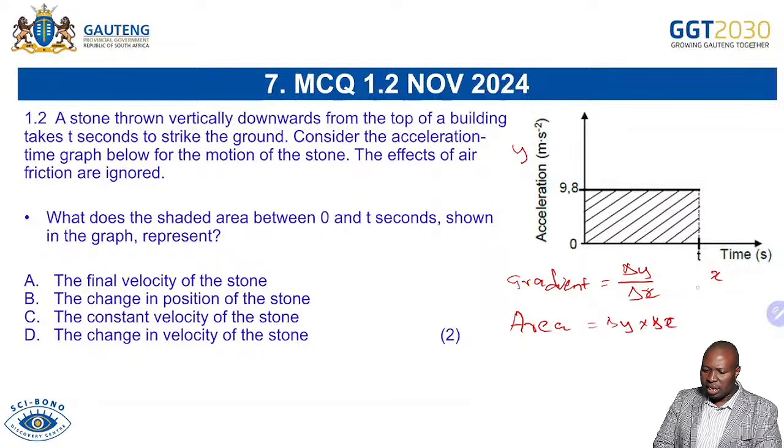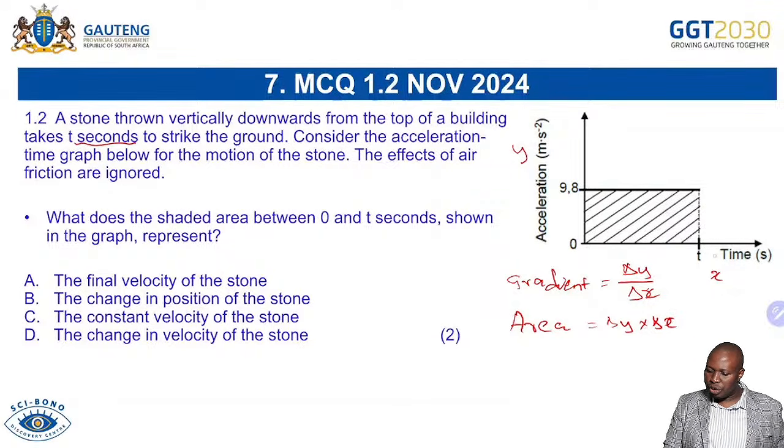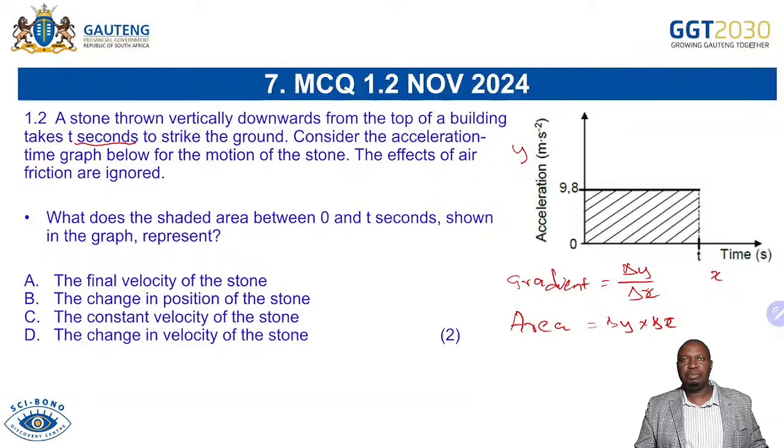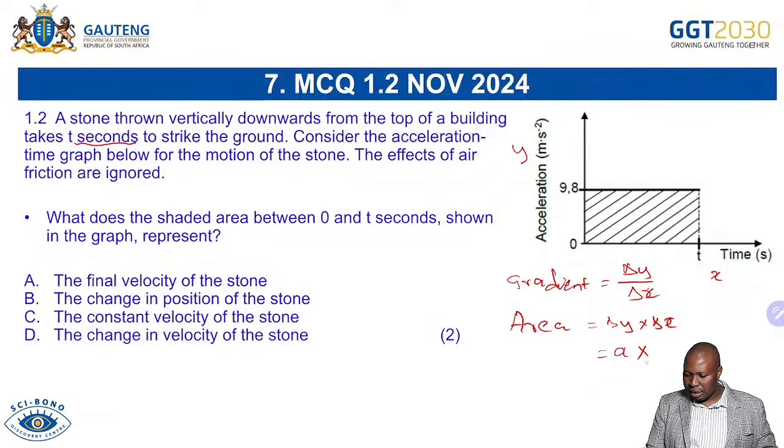Now, when you look at this question, they're saying a stone is thrown vertically downwards from the top of a building. It takes time, t seconds, as shown in the graph. Consider the acceleration time graph below for the motion of the stone. The effects of air friction are ignored. What does the shaded area from 0 to t seconds shown in the graph represent? Now, you are able to see that already I told you that the area is change in y multiplied by change in x. So if I multiply, what is our change in y? It is acceleration. So we have acceleration multiplied by time.